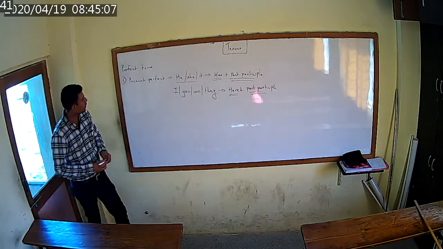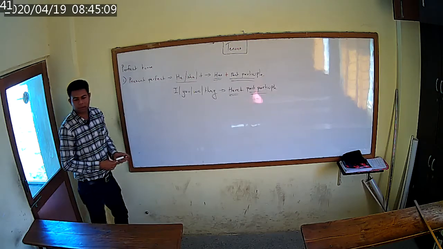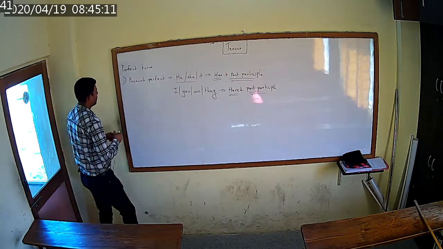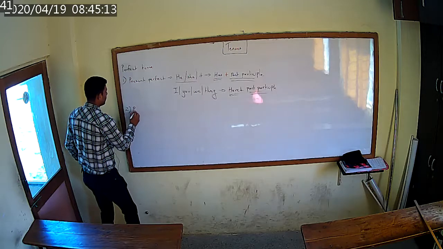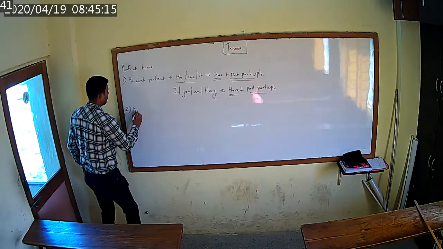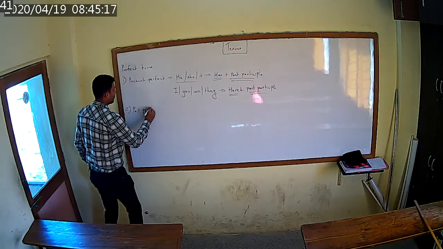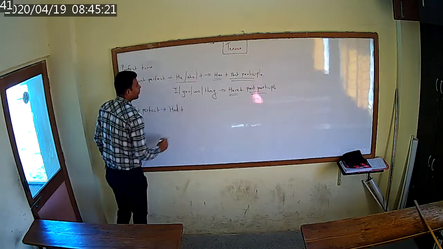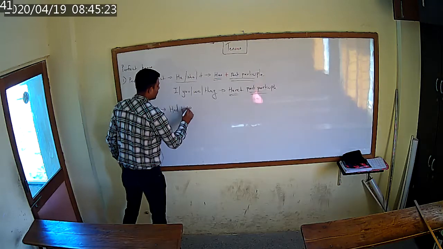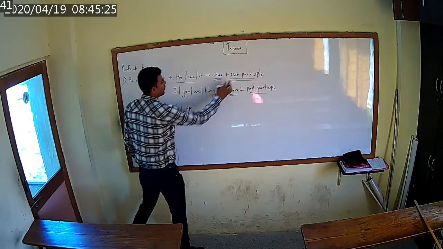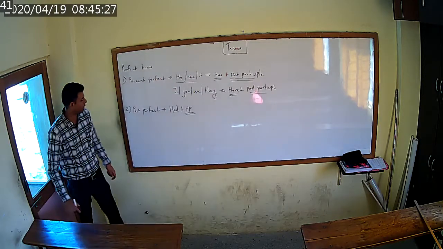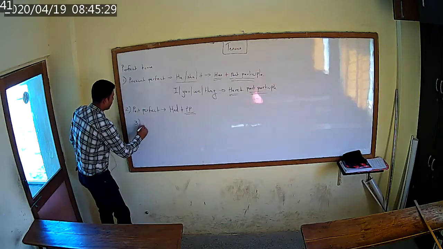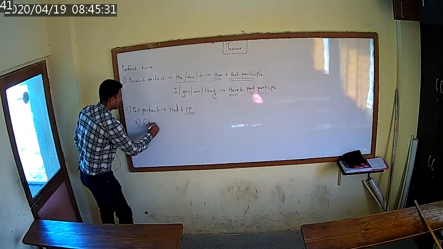Are you understanding? This was for present perfect. Now let us talk about past perfect: had plus PP. Now what do you mean by PP? Past participle. Okay. And the third one, future perfect.